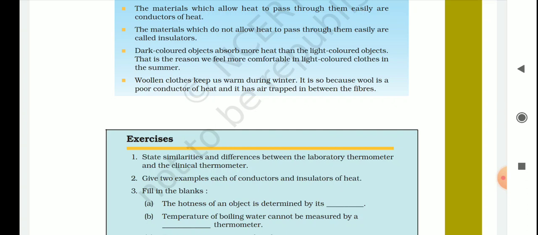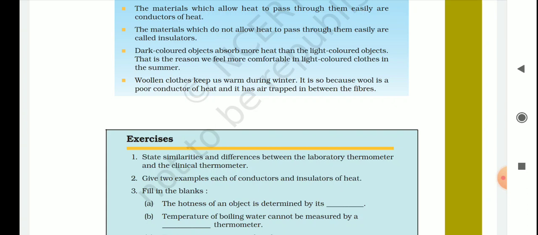Now the differences. What are the differences between the clinical and laboratory thermometer? First, the difference is about the temperature range. You know, the temperature range of the clinical thermometer is 35 to 42 degrees Celsius. And in the laboratory thermometer, the temperature range is -10 to 110 degrees Celsius.